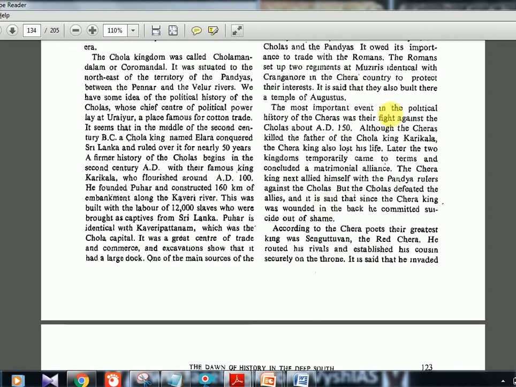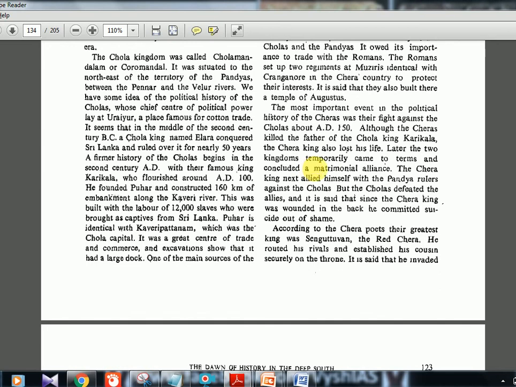The most important event in the political history of the Cheras was their fight against the Cholas about AD 150. Although the Cheras killed the father of the Chola king Karikala, the Chera king also lost his life. Okay, so there was conflict. The father of Karikala was killed, but the Chera king also lost his life.